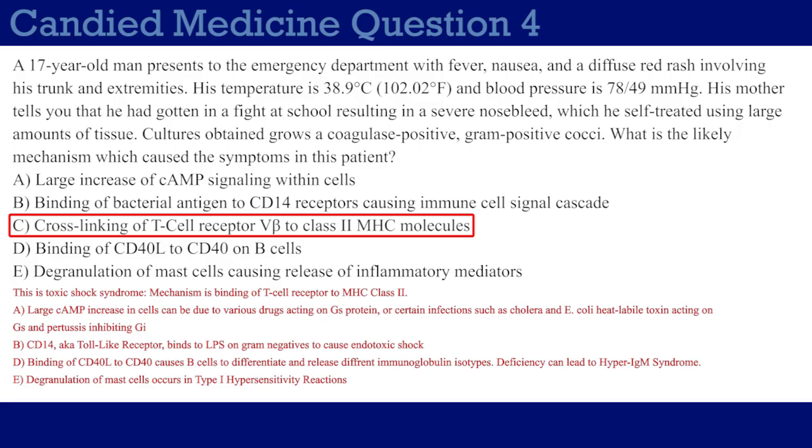Choice E, degranulation of mast cells causing release of inflammatory mediators. I mean, that's obviously type 1 hypersensitivity. I don't know what to tell you. Obviously, anaphylaxis, bee stings or whatever.